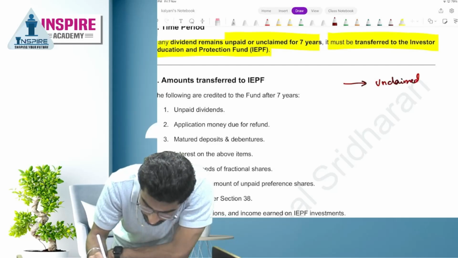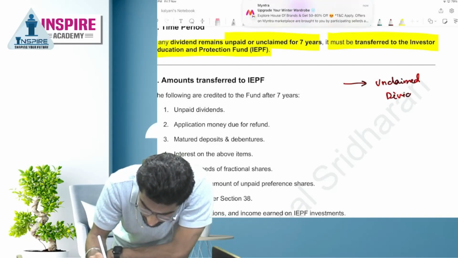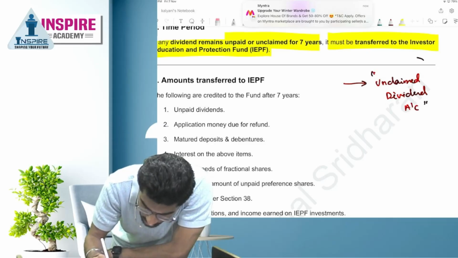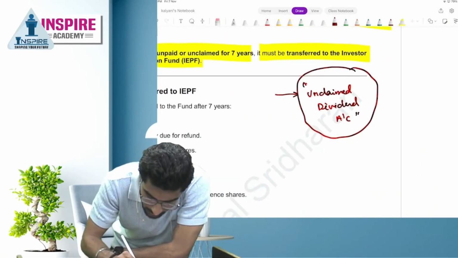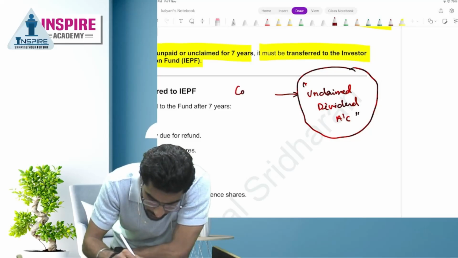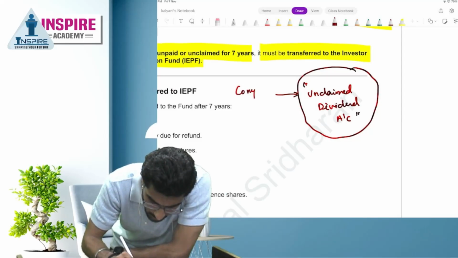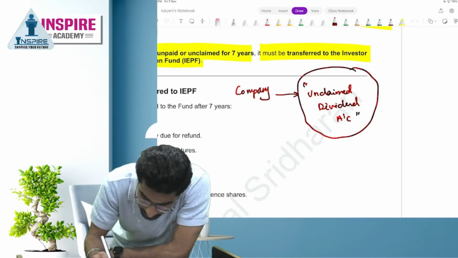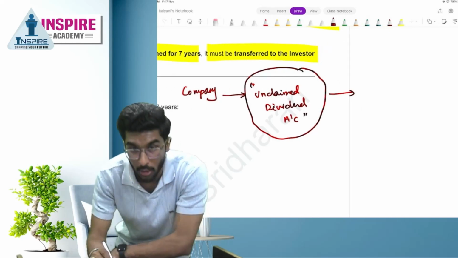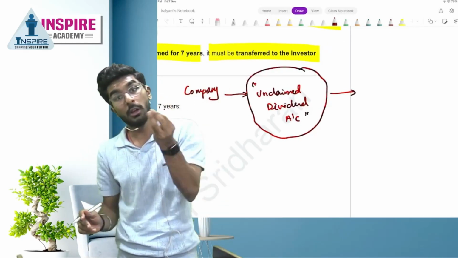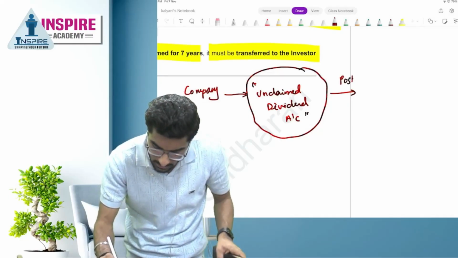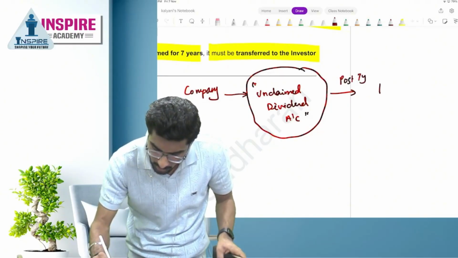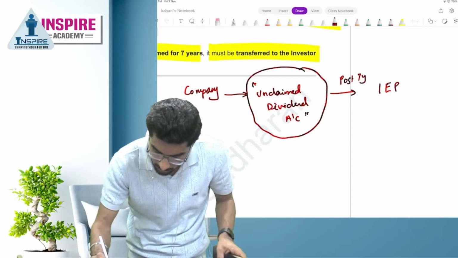an unclaimed dividend account. The company transfers it to an account called the unpaid dividend account. Now people, from this account, if for 7 years still no one has claimed the dividend, post 7 years this amount will be transferred to the Investor Education Protection Fund.